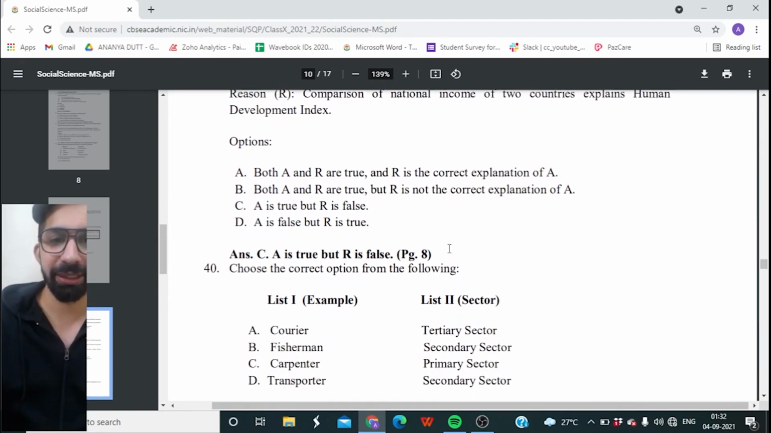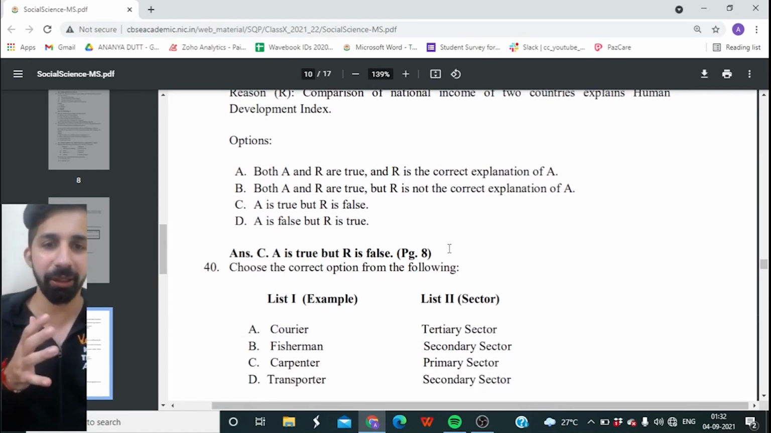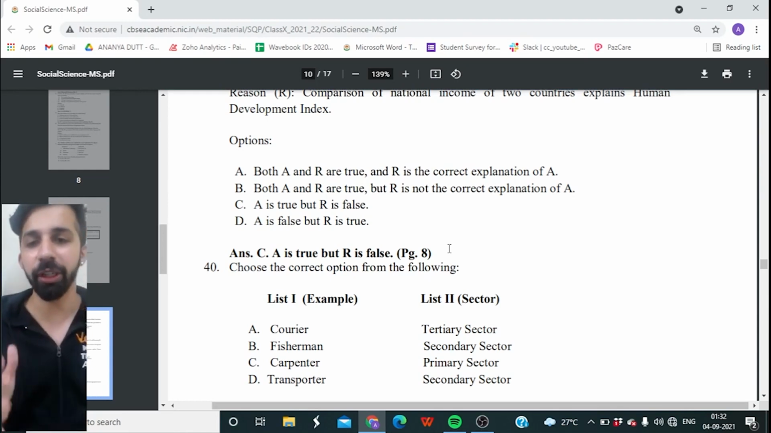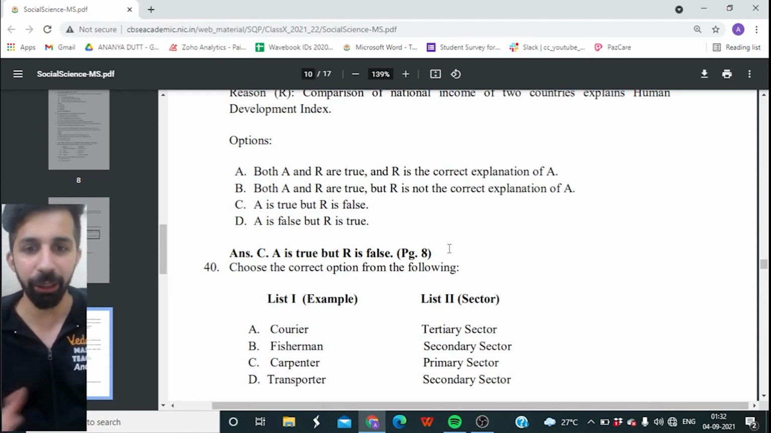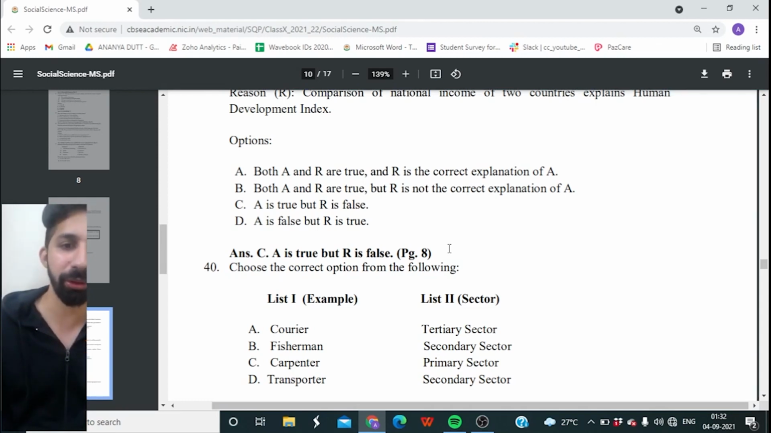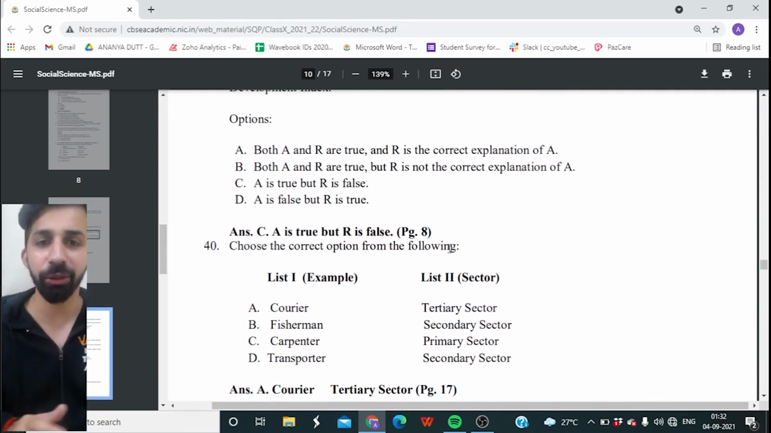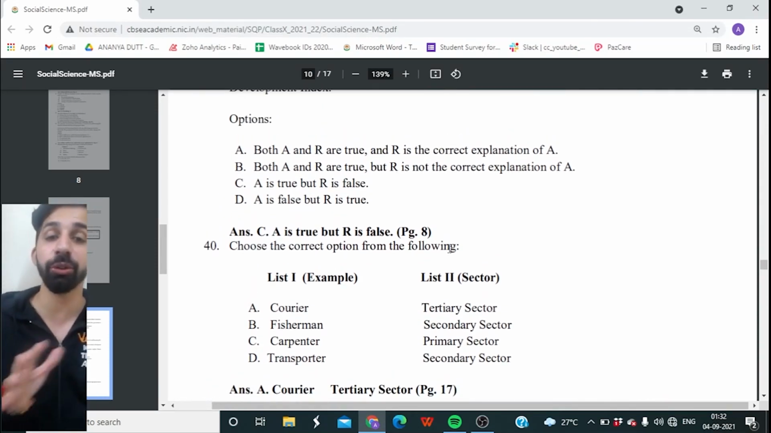40th question, guys. Match the pair. So in list A, examples are given, and you tell me which sector each comes under. Like courier comes under which sector, fisherman, carpenter, and transporter comes under which sector. Very simple, guys. And it is option C. Okay, you have to choose the correct option, guys.